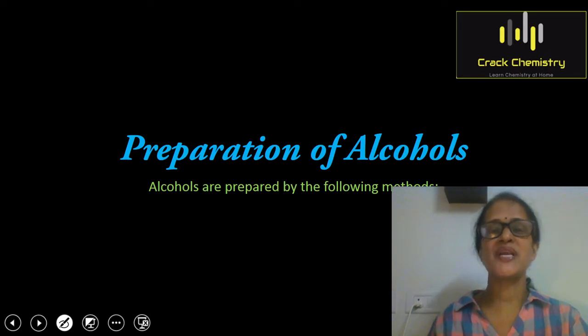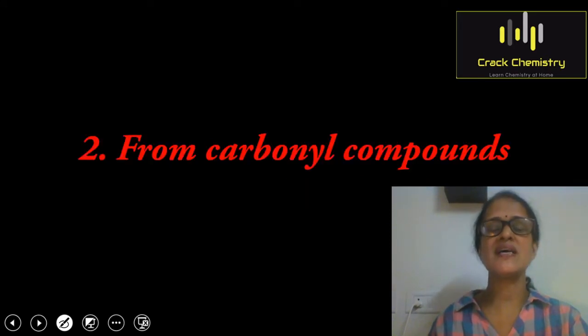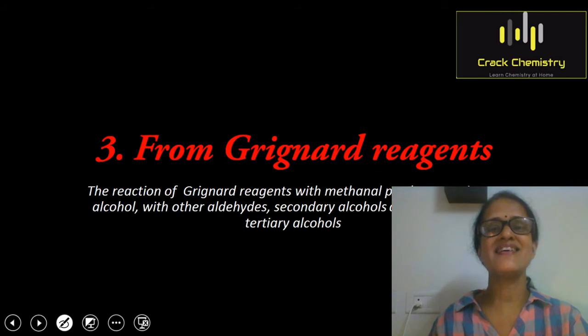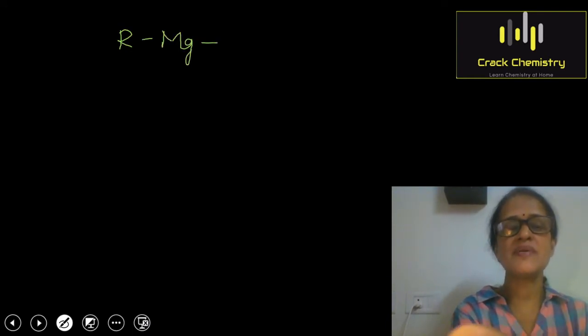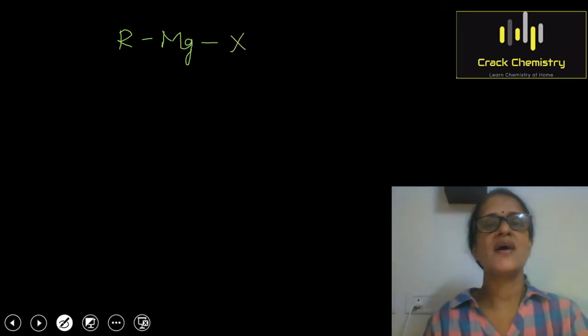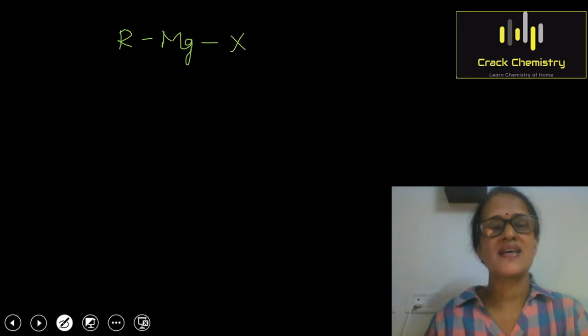Our topic is preparation of alcohols using carbonyl compounds and Grignard reagents. Students, before starting the reaction, I want to give you some interesting information about Grignard reagents. Grignard reagents are organometallic compounds which have the general formula RMgX. Grignard reagents were discovered by chemist Victor Grignard.